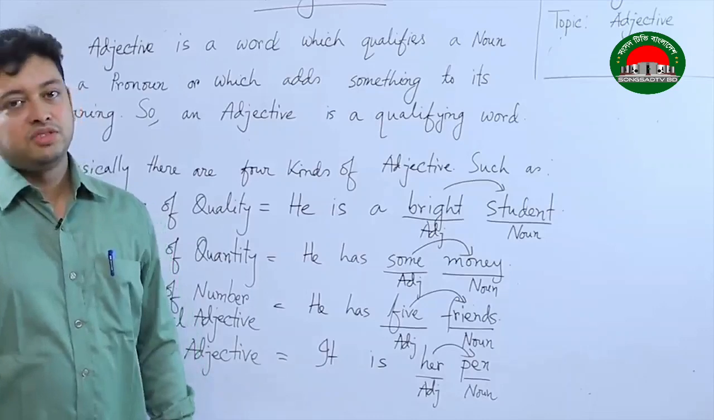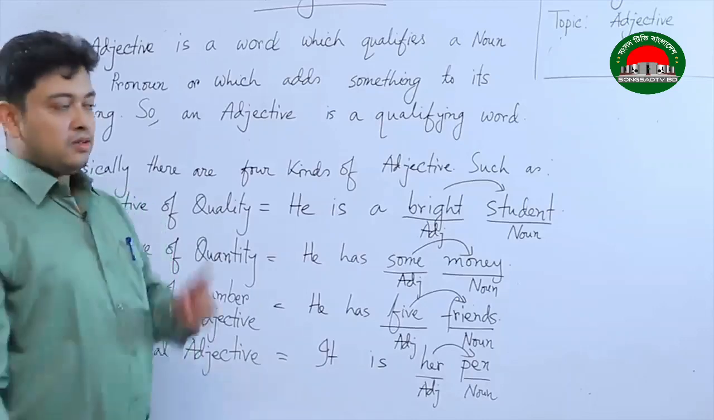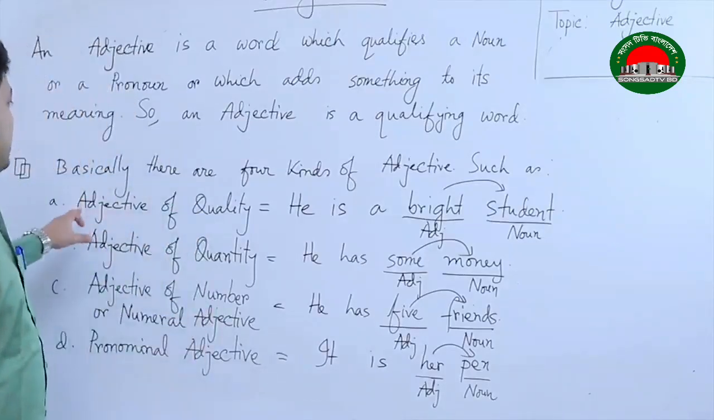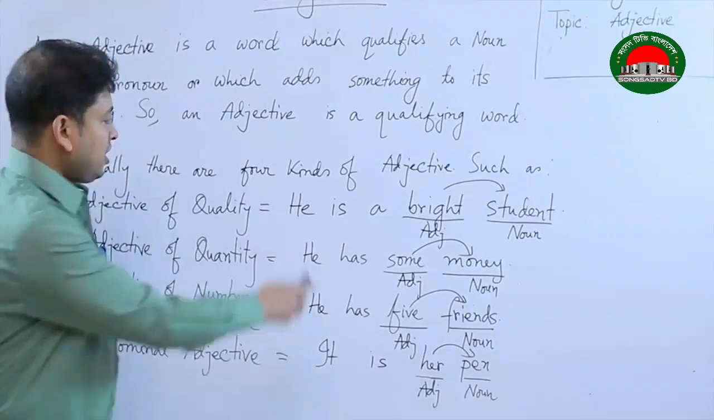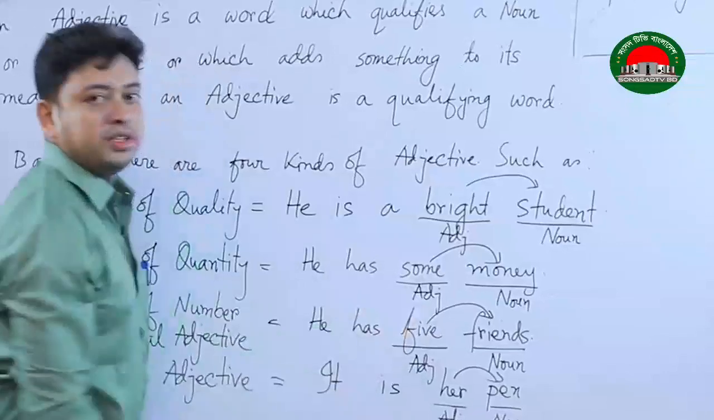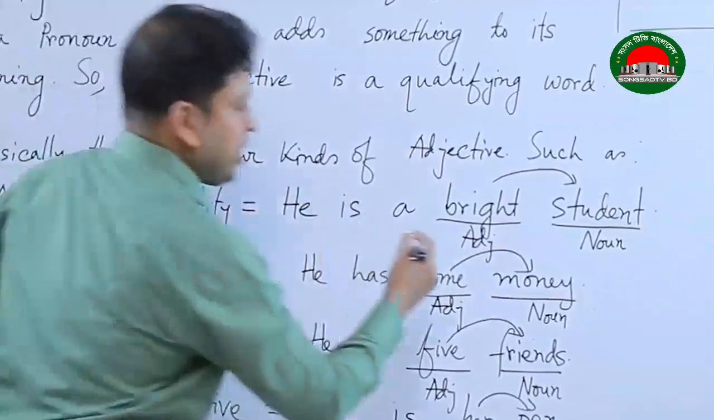Let's talk about the classification of adjectives. Now, number 1 is adjective of quality. Let us give the example here. He is a bright student. Here, bright is the keyword.